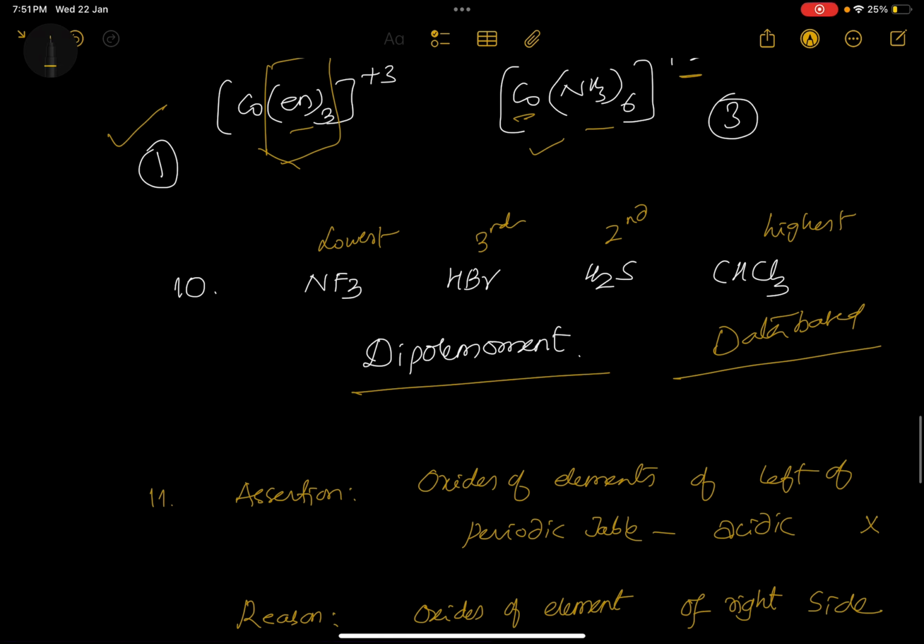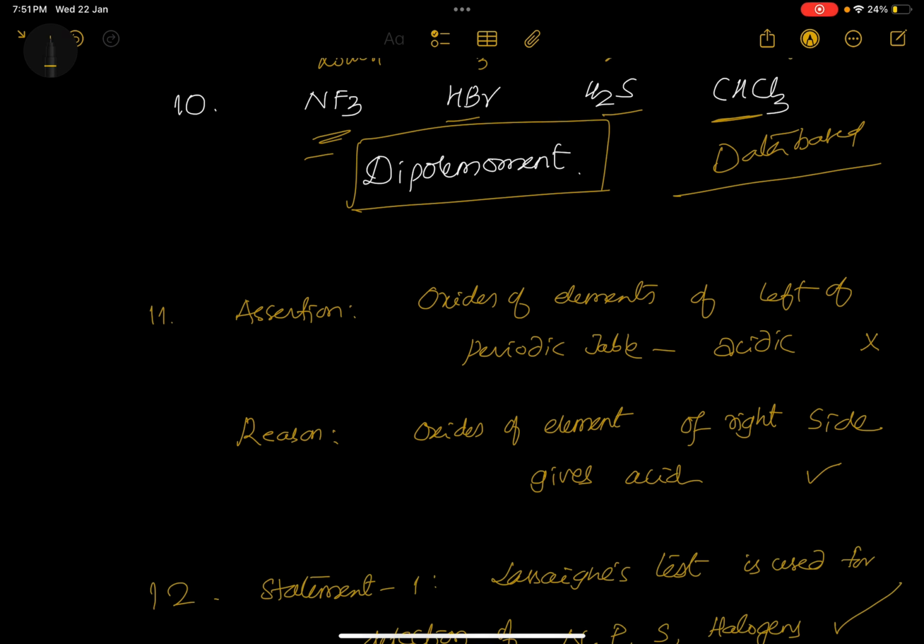Coming to dipole moment values, this is a data based question. NF3, NH3 we know, NF3 is the lowest one, then followed by HBr. H2S is more than these two and chloroform is the highest. It depends on the electronegativity difference and all.